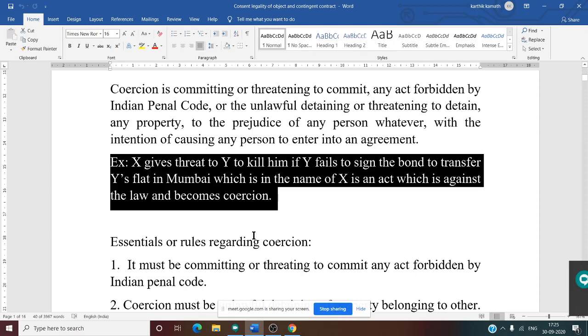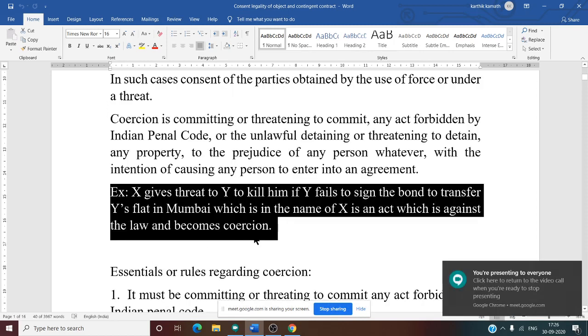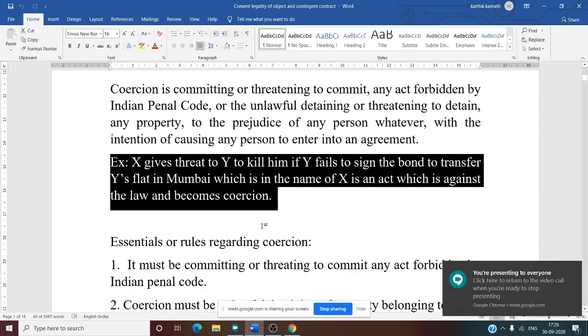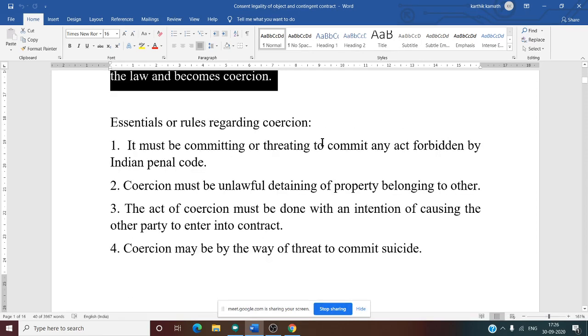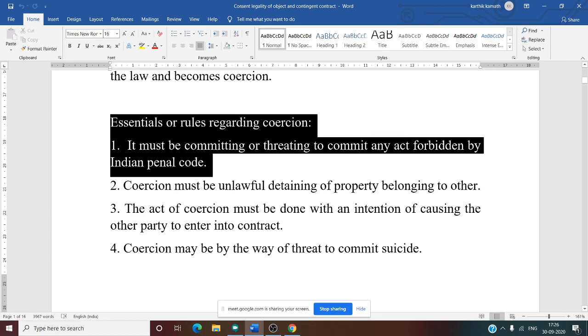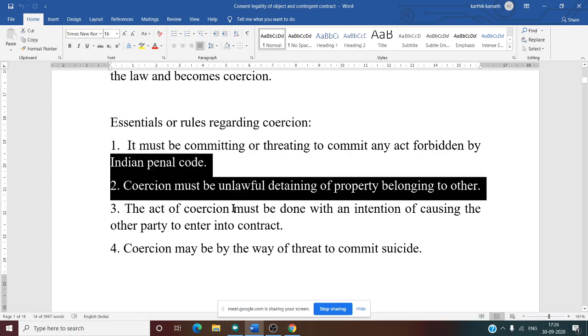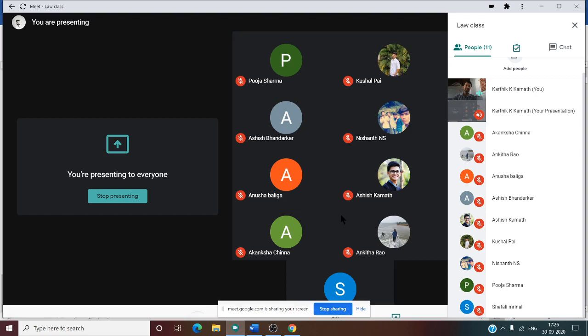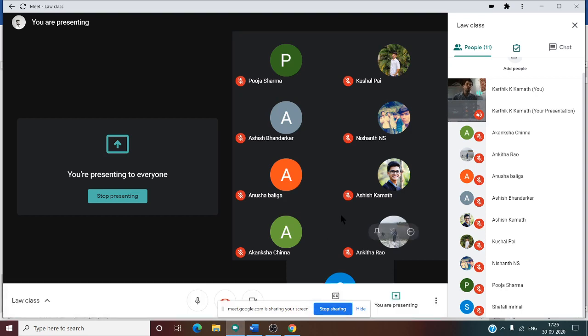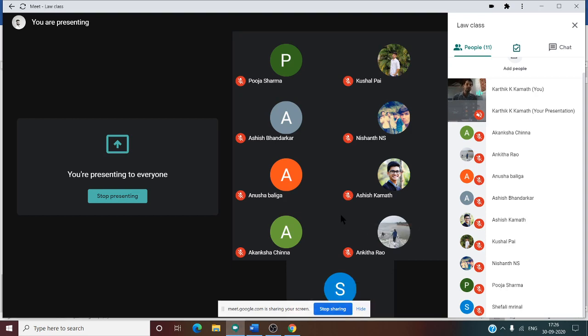So now we know coercion. Example also we see. Now the first rule, essential rules regarding coercion. First one, it must be committing or threatening to commit any act forbidden by IPC. We have discussed. Second one, coercion must be unlawful detaining of property belonging to others. That means you are forcing someone to give their property.